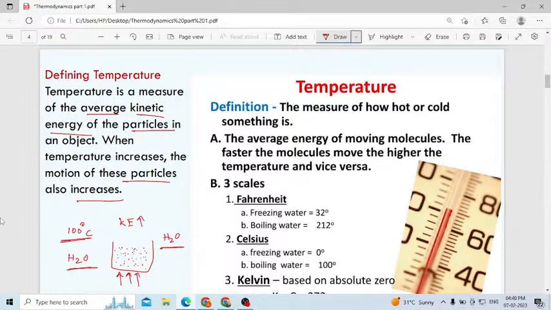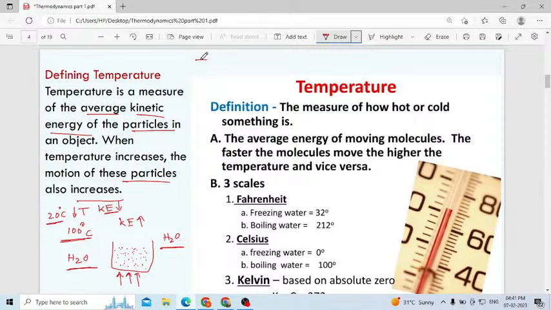Sometimes we say the temperature is very low, like 20 degrees Celsius. Then the temperature will be less. In that case, for any object or any liquid you consider, if the temperature is decreased, then the kinetic energy of the molecules of that liquid also decreases.